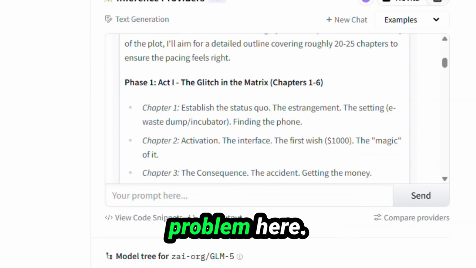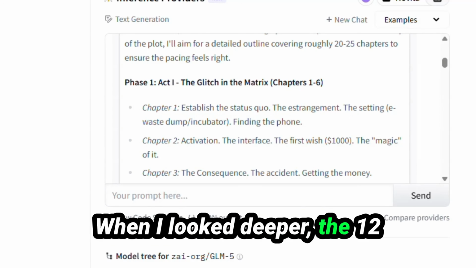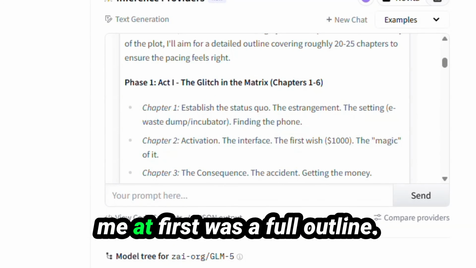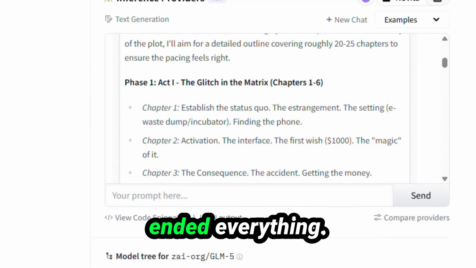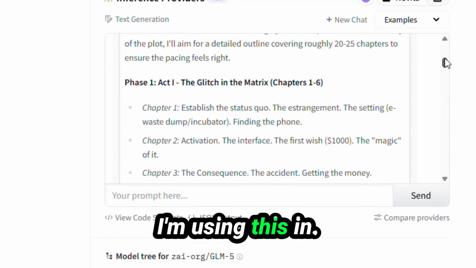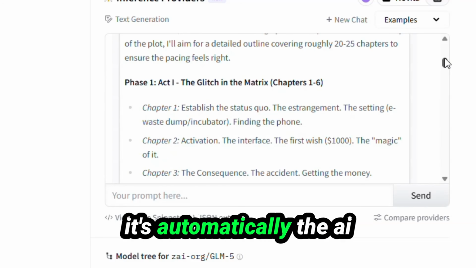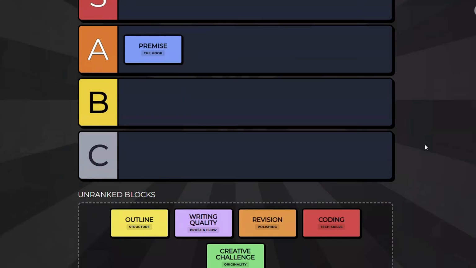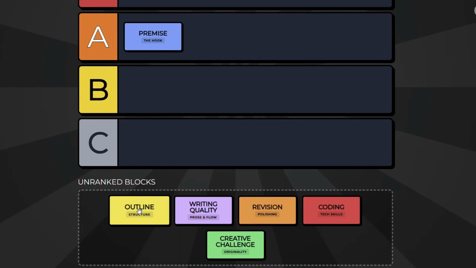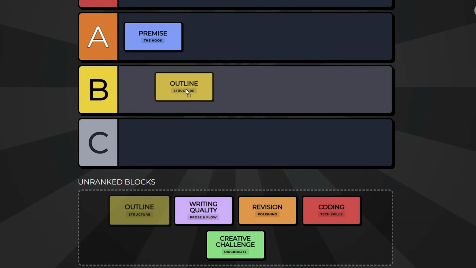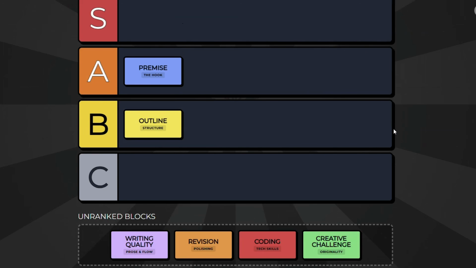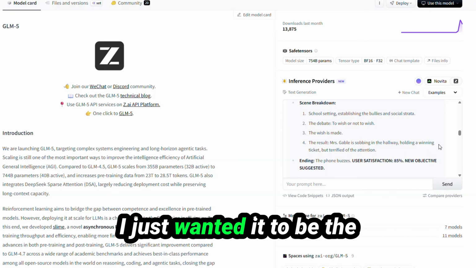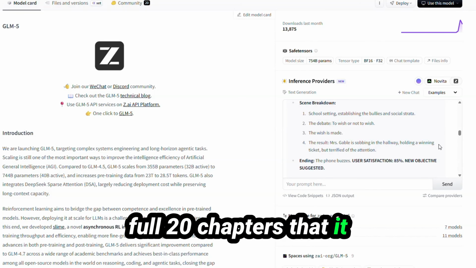We ran into a slight problem here when I looked deeper. The 12 chapter outline that it gave me at first, a full outline, it had actually ended everything. It might be the platform I'm using this in, so I don't want to say it's automatically the AI that's the problem here. So I'm going to give it a B for this because I'm not quite sure. For the actual chapter outlines and the information I got, it was good. I just wanted it to be the full 20 chapters that it said it was going to give me.